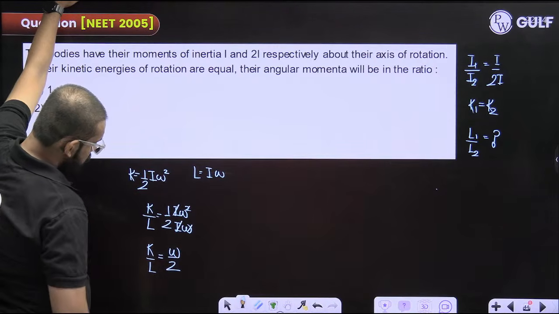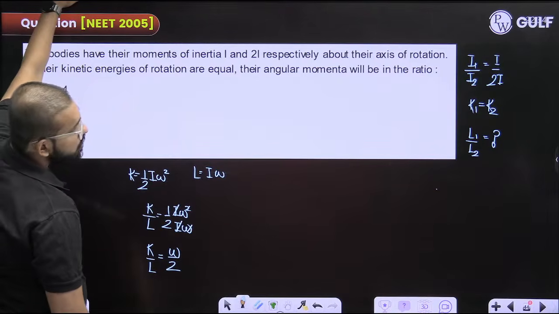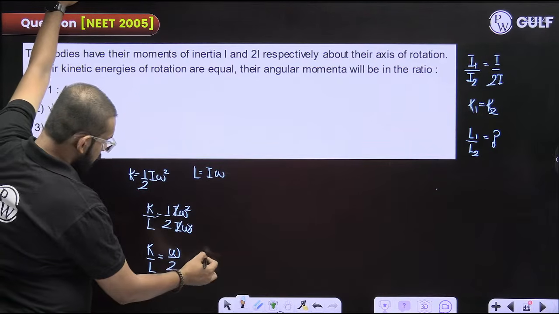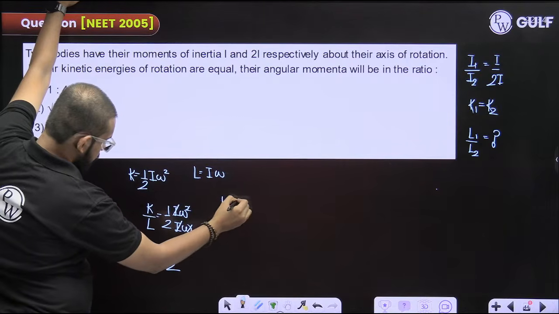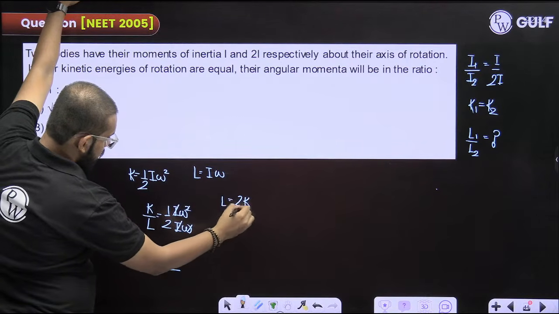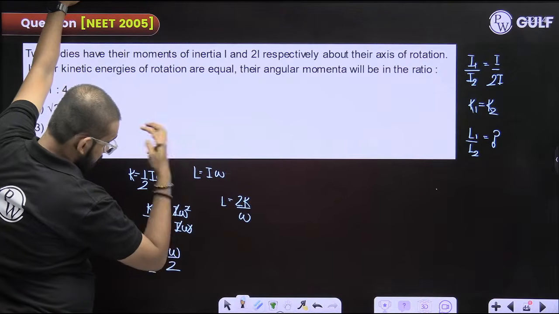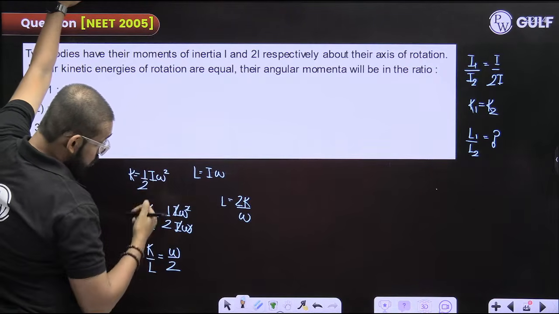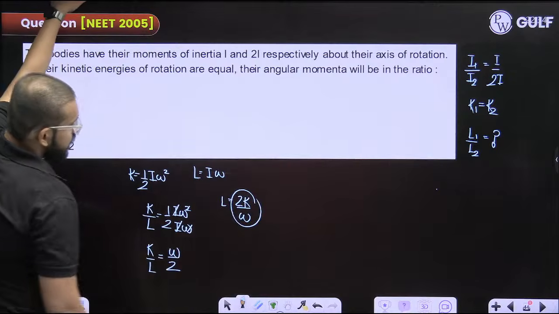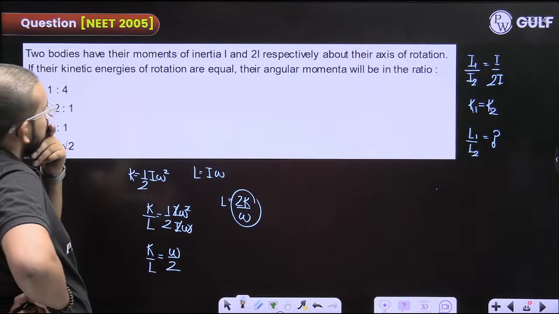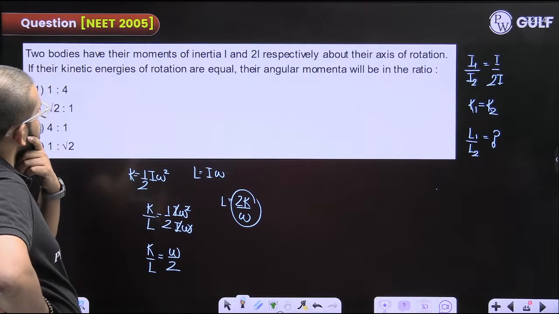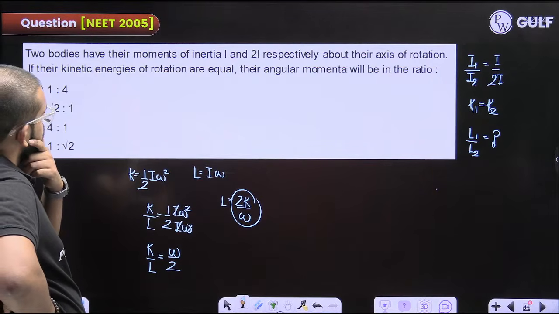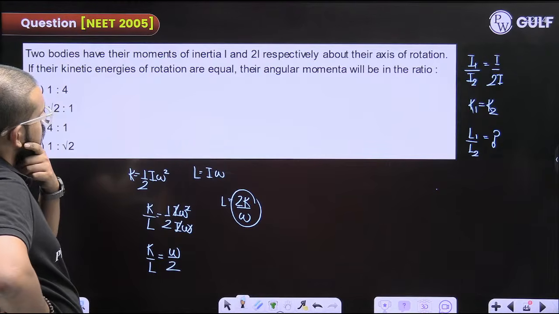Omega by 2 is what we are getting. So L can be written from here as 2k by omega. Okay. Angular speed.